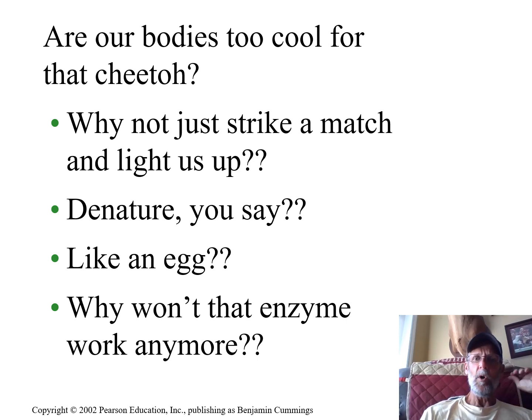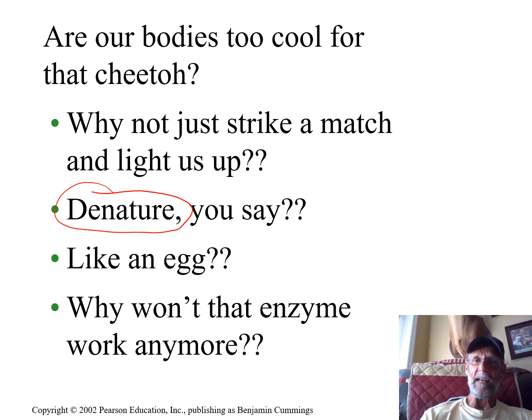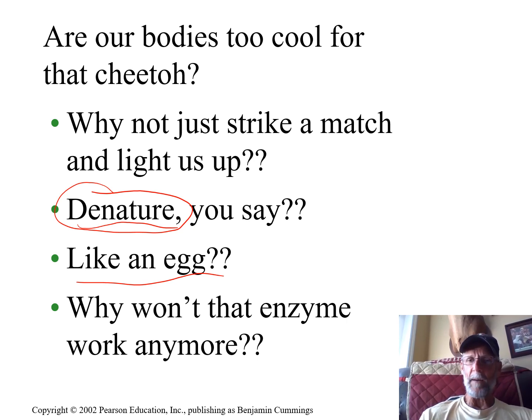Okay? So another way to look at what would happen brings in a word that we had before. If we lit you on fire, lots of chemistry would happen, including lots of big chemicals getting broken up, getting changed from their natural shape, denatured. Like an egg. When you cook an egg, all that clear stuff that we call egg white, well, it's not white until it cooks. And what the heat does is changes the shape, breaks some bonds and things, of the shape of a protein named albumin. Egg white is almost 100% albumin. There's also quite a bit of albumin in your blood. It's part of what makes your blood sticky, for instance.